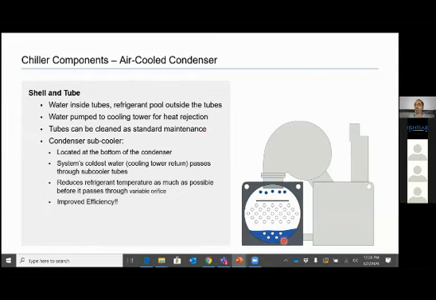And this is the subcooler part. So condenser has got two parts. This is purely a condenser and this is the subcooler. Located at the bottom of the condenser, the system's coldest water, cooling tower return, passes through the subcooler tubes. So the coldest water, when it is just coming from the cooling tower, passes through this first, then this. It reduces refrigerant temperature as much as possible before it passes through the variable orifice. So the idea is to do subcooling to improve efficiency before it passes through the expansion valve.